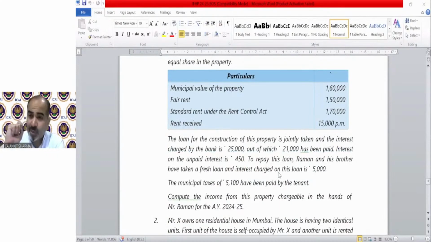If a house property numerical is in the examination, try to gain the full marks in it. If it's 5 marks, you should score 5 out of 5. If it is 8 marks, you should score 8 out of 8. Because if some student is getting 4 out of 8 in this kind of question, that's not a good thing. These are easy questions. You have already solved that kind of question in your practice, in your books, in your last examination practice question or mock test. That should not go wrong. You should try to score the maximum marks in these kinds of questions.